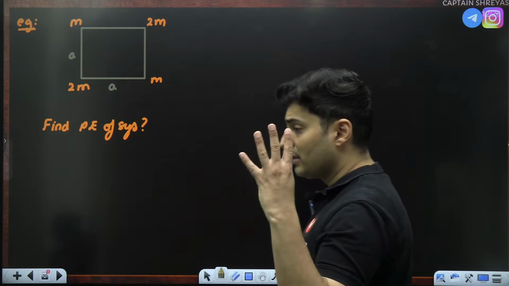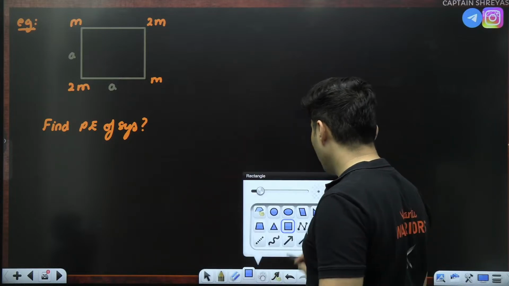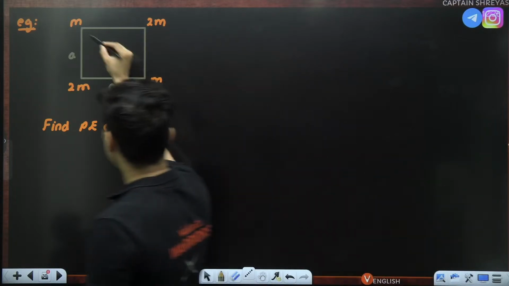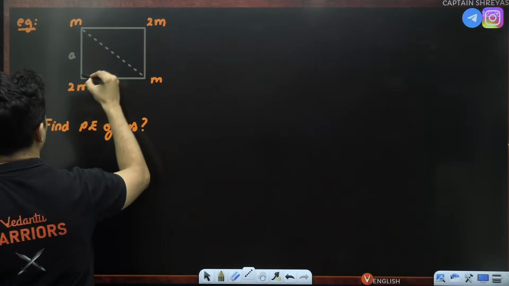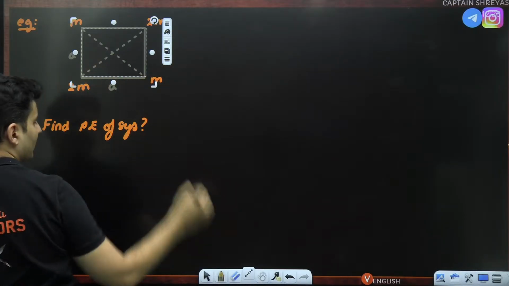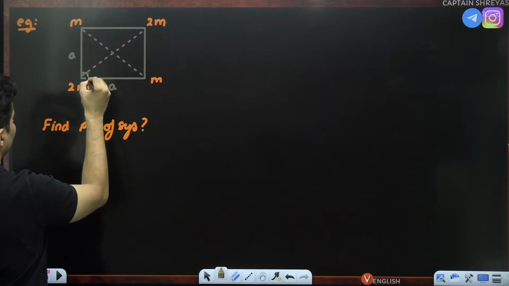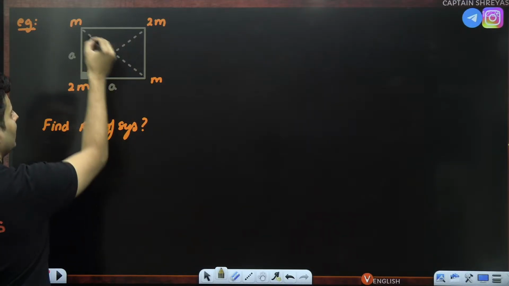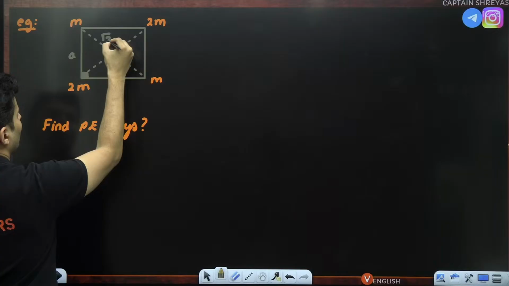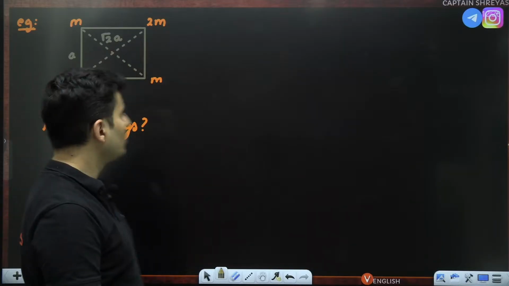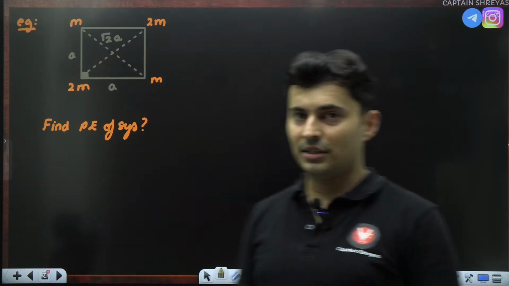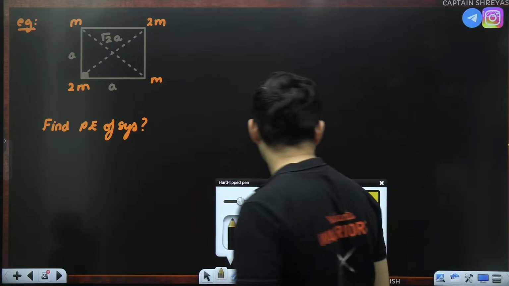There are 4 masses, so 4 pairs will be formed, including the ones here. This with this, and you need to understand that the side length, if this is A, this is obviously perpendicular, right? So this would be root 2 times A, the diagonal length. So be careful about it.